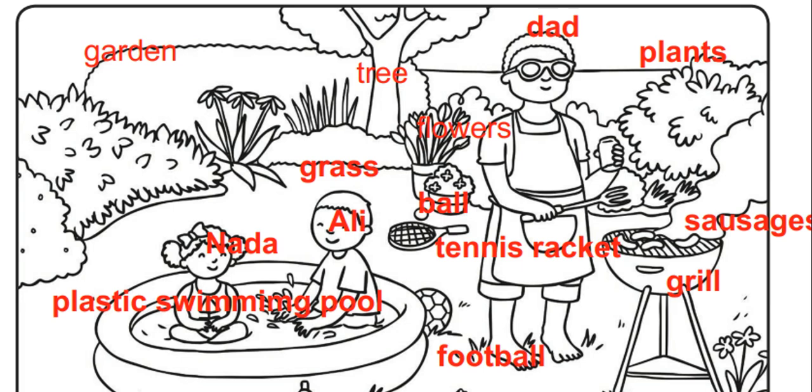And I looked here, yes, what is this? It's sausages. We have a grill, a plastic swimming pool, grass, a tree, plants, a tennis racket, a football. Now I have some ideas, some details I can write my story about. And then I have to think of a problem. Now I know what I will write in my beginning because I know the characters and the setting. Now I will think of the middle of the story. I must have a problem. Okay, let's think together about the problem.